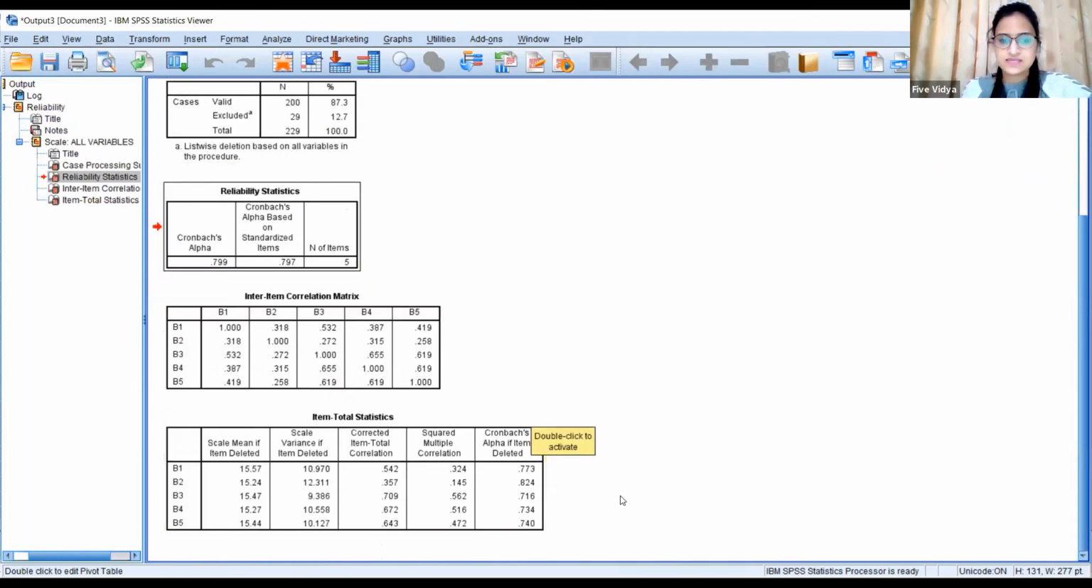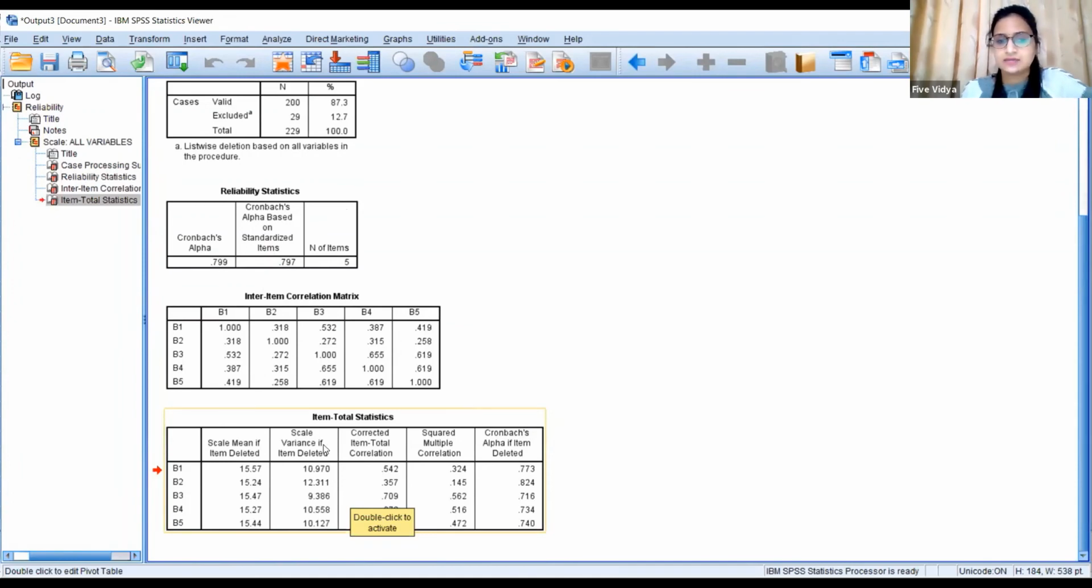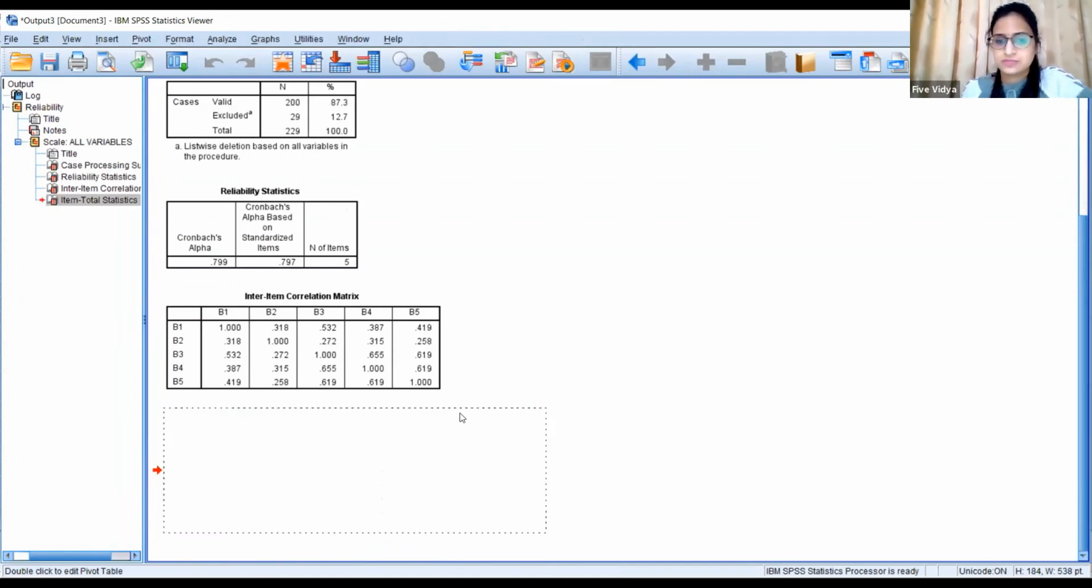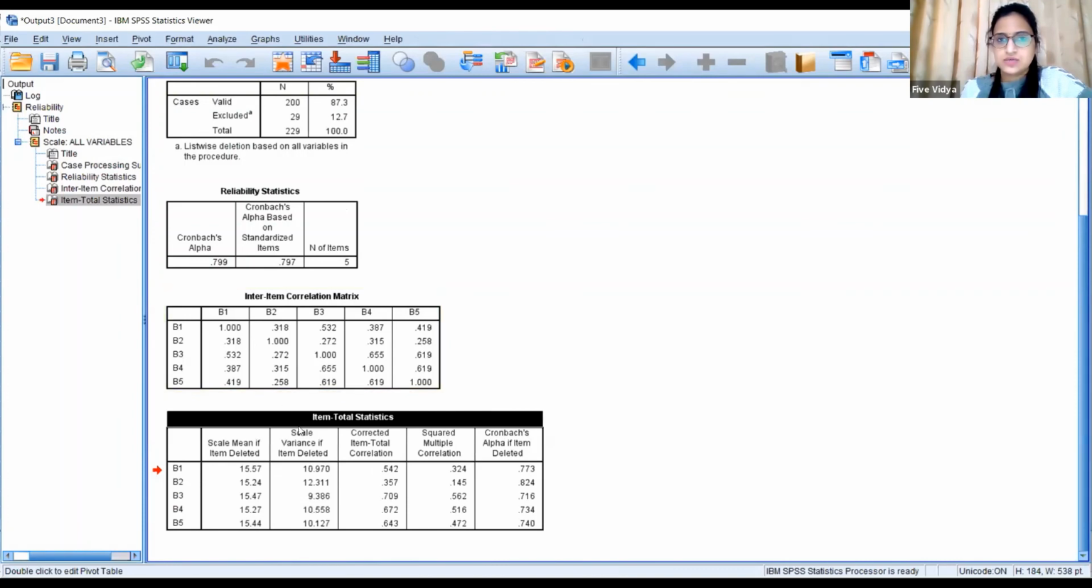And if you want to see the individual reliability of each of the items, you can see that in the Item-Total Statistics table, this one. So if you want to check the individual question reliability, you can see it here, and if you want to check the overall reliability of all the 5 questions, then you can check here. For my case, it is coming 0.799, which is acceptable.